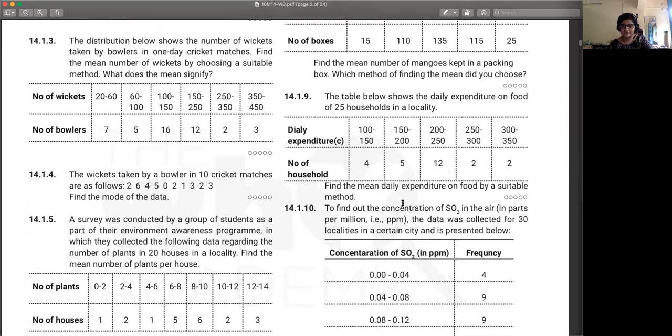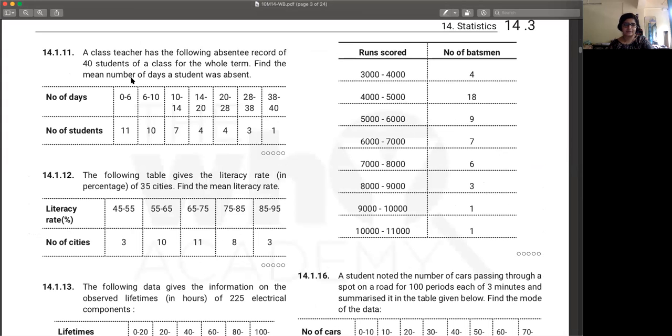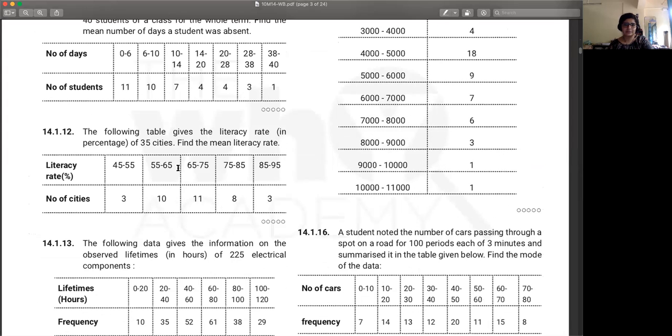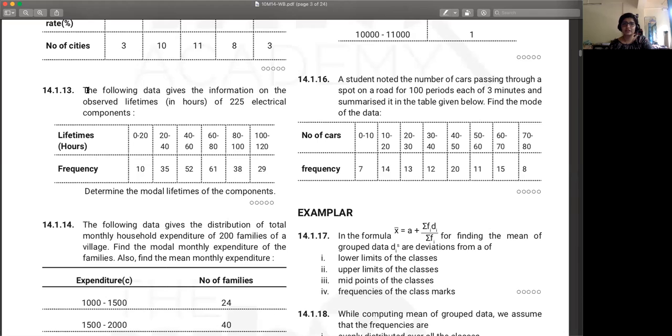So now we'll have to find mode. 14.1.13. The following data gives information on the observed lifetimes in hours of 225 electrical components.